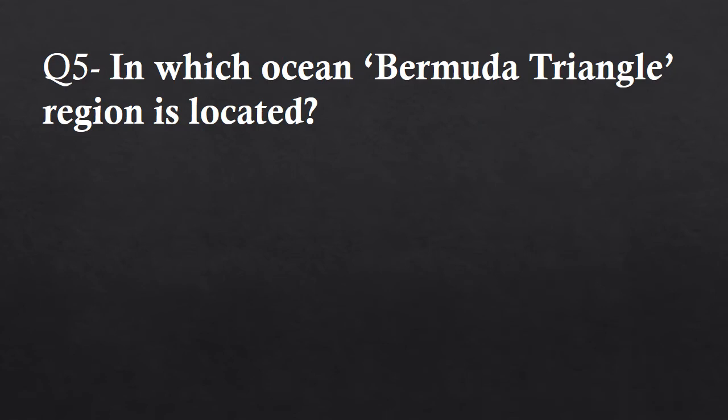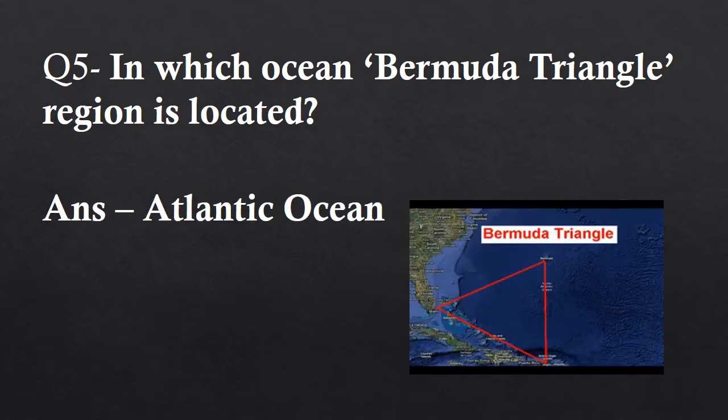Now, fifth question. In which ocean is the Bermuda Triangle region located? And the answer is Atlantic Ocean. Bermuda, Florida and Puerto Rico often are identified as the points of a triangle. This ocean has always been a mysterious place to humans, and when foul weather or poor navigation is involved, it can be a very deadly place. This is true all over the world.